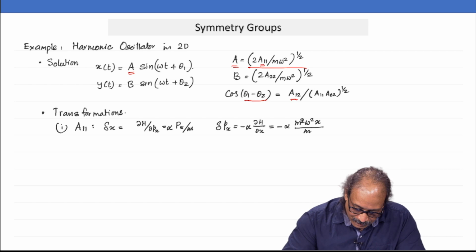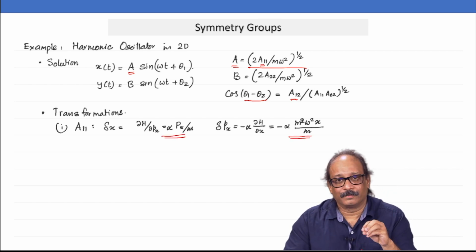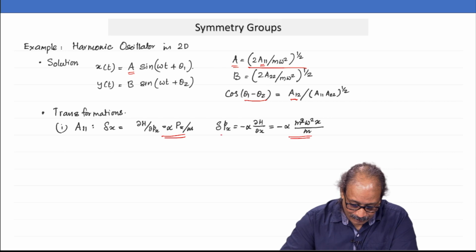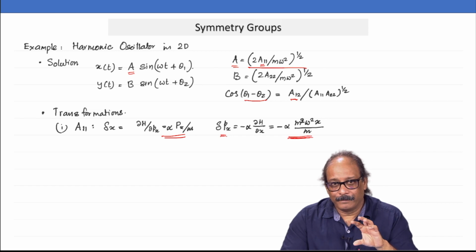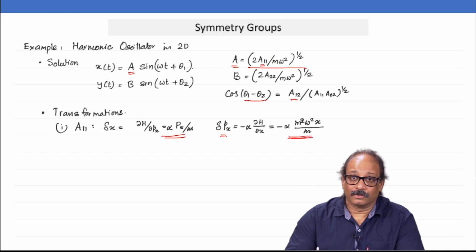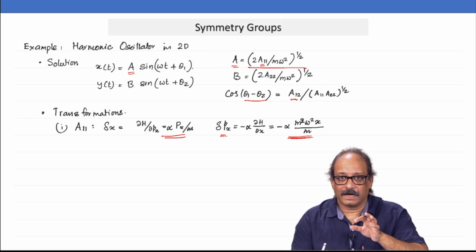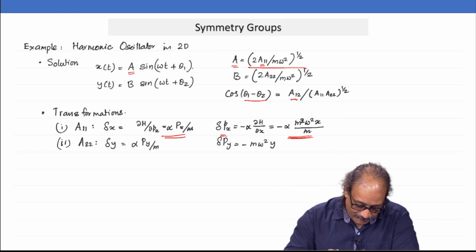That is exactly what you see here. You see, delta x is proportional to px and delta px is proportional to minus x. This is not exactly a rotation, but something similar. It is an elliptic transformation. Okay. So, x and px are getting intermixed. What about delta py, delta y and delta py?